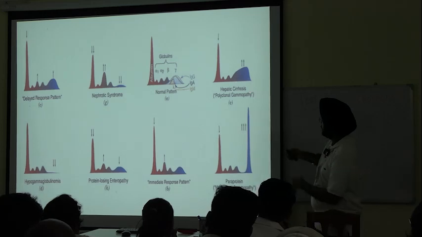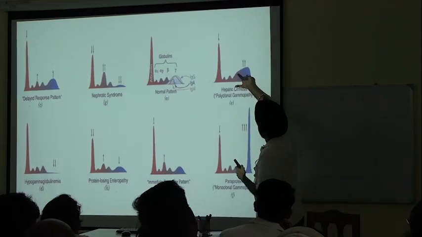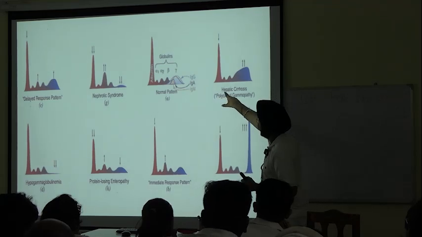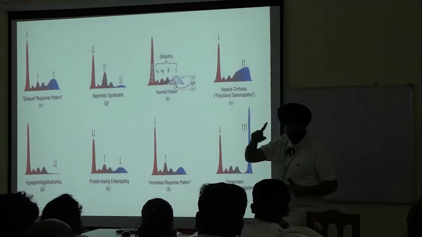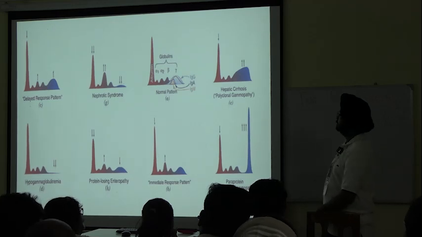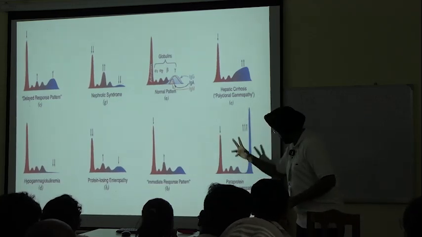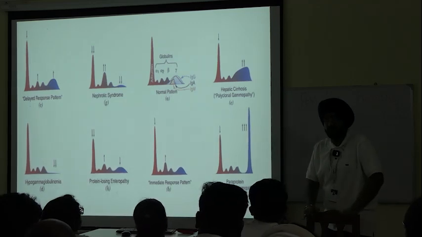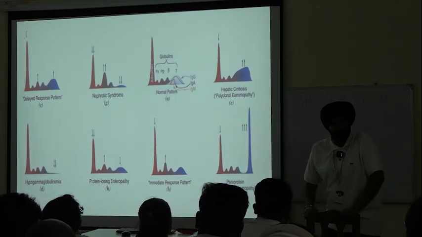Similarly here, see this. This is flattening out and broadening as compared to the normal one, indicating hepatic cirrhosis. This is the clinical application of this. Another interesting case. We will give these in spotting and tell you to identify the cases.